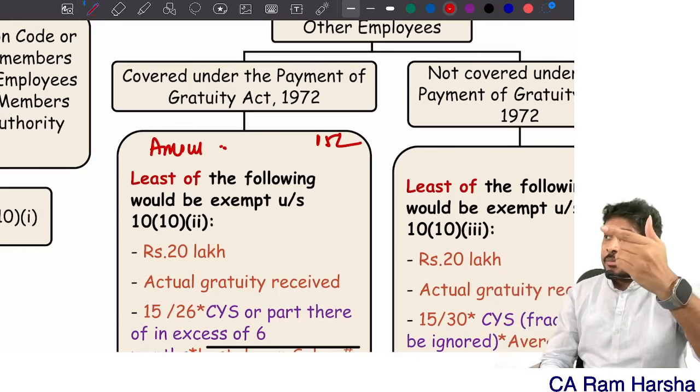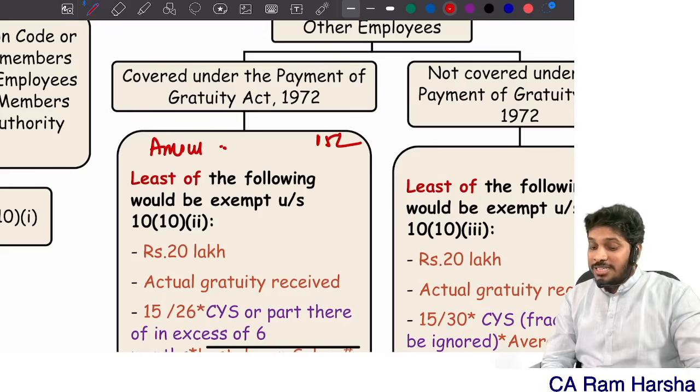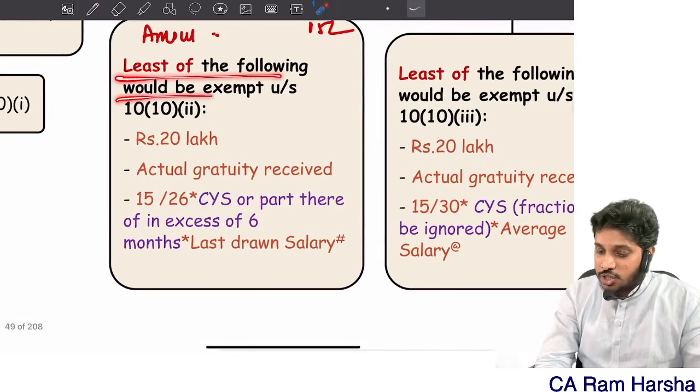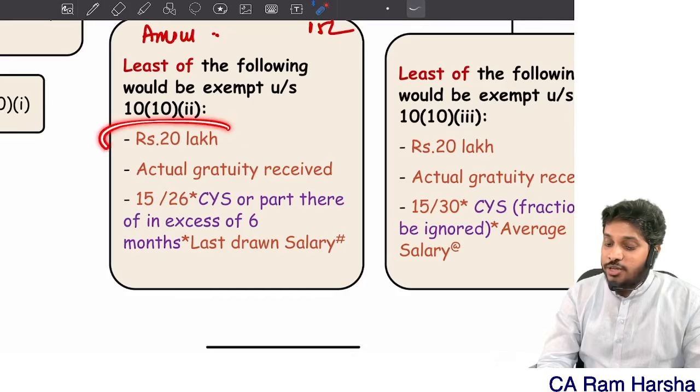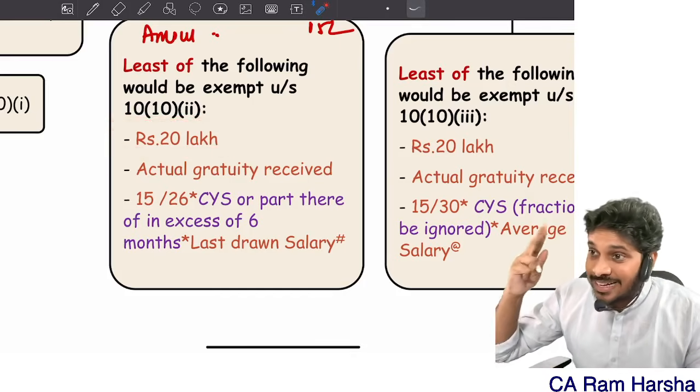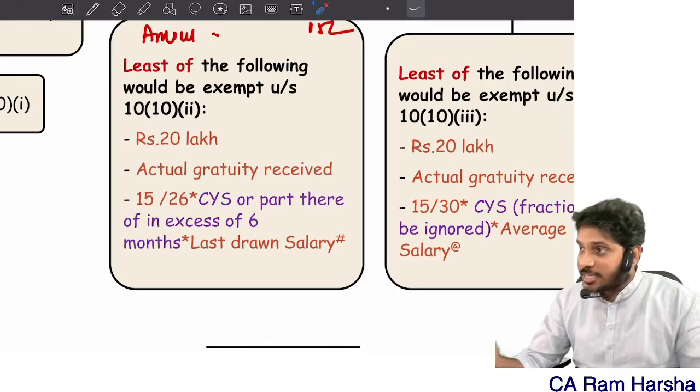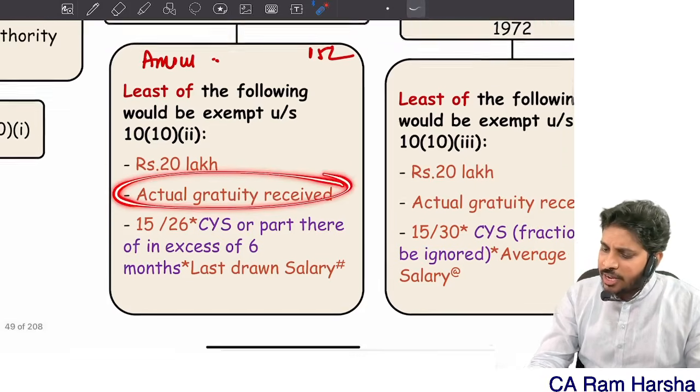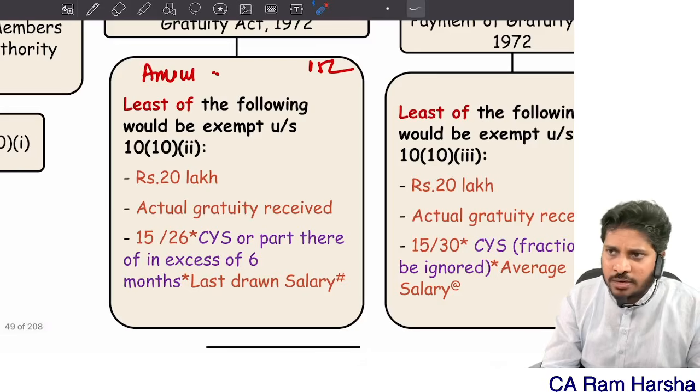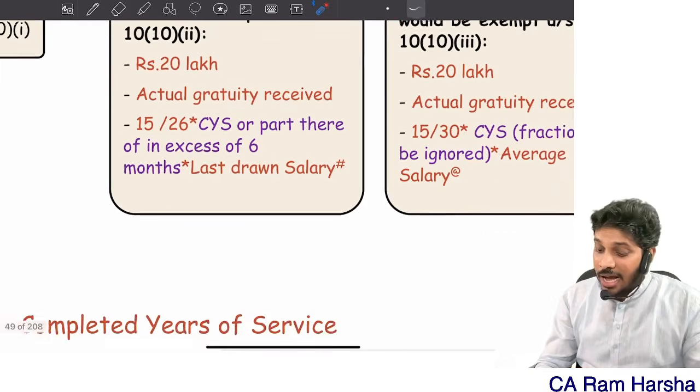Okay. From that, the exemption is as below. How much is exempted? The least of the following. The statutory limit under income tax is 20 lakh. Maximum exemption cannot exceed 20. The maximum amount cannot exceed even 15 lakhs, right? How much amount you received? 15. That cannot exceed, right?